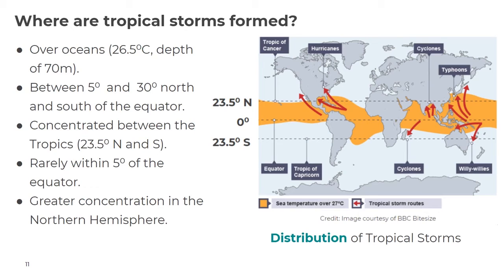What you can also notice from the map is that depending on where tropical storms form depends on their name. So in some areas we call tropical storms hurricanes. They can also be called cyclones, typhoons and willy-willies, depending on where in the world they form.